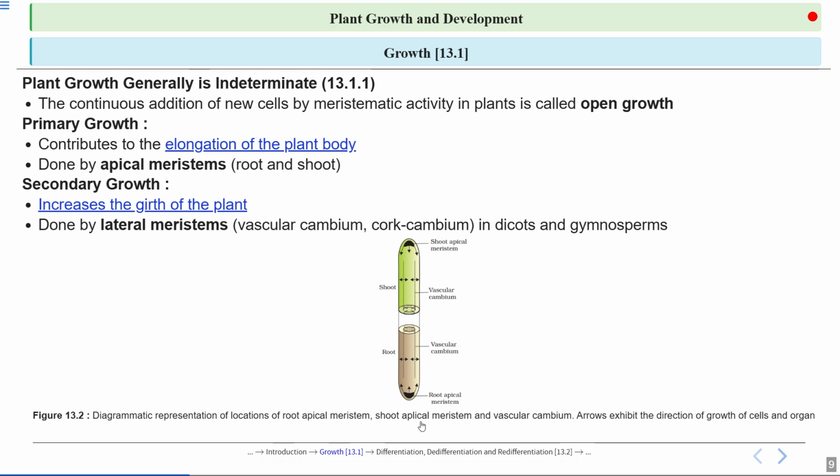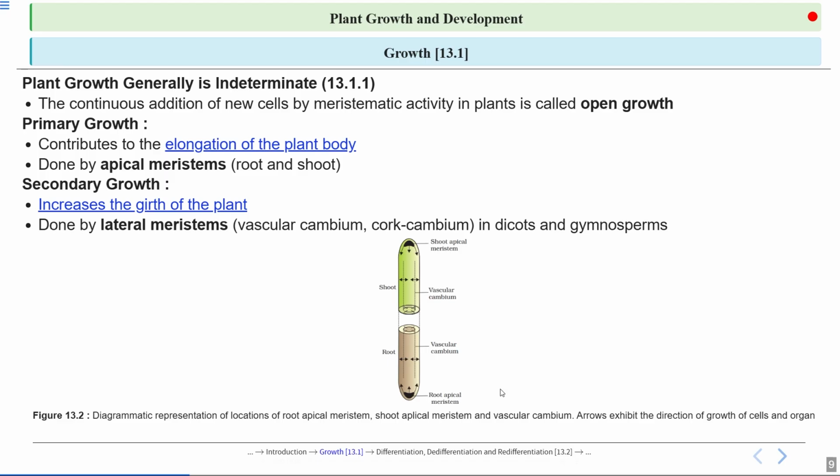And we already know that in dicots and gymnosperms, the lateral meristems are formed by vascular cambium or cork cambium. So here we can see the secondary growth is the increase in the girth, and primary growth is the increase in the length. So primary is all about length, secondary is all about width. And talking about the meristem, in primary, apical meristem is present, in secondary, lateral meristem is present.